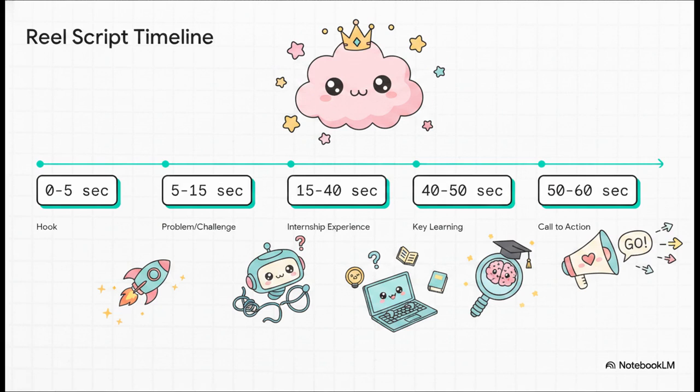By providing exact second-by-second timestamps, this prompt forces the AI to perfectly pace the narrative. You aren't just vaguely saying, hey, make it short. You're giving it the literal anatomy of a viral reel. Think about how incredibly specific this is. A 5-second hook to immediately stop the scroll. A 10-second problem or challenge to build tension. 25 seconds for the actual meat of the internship experience. 10 seconds for the key takeaway. Right down to the final 10 seconds for a strong call to action.